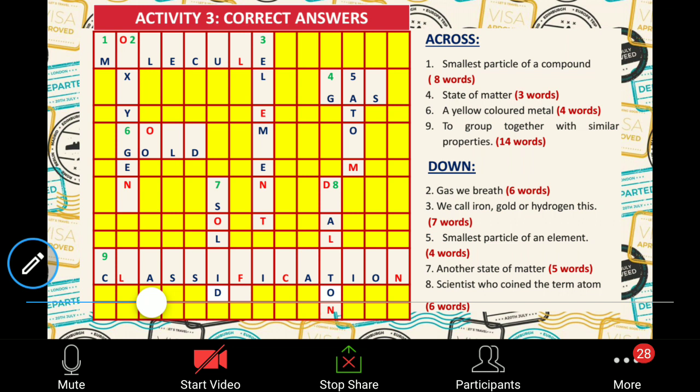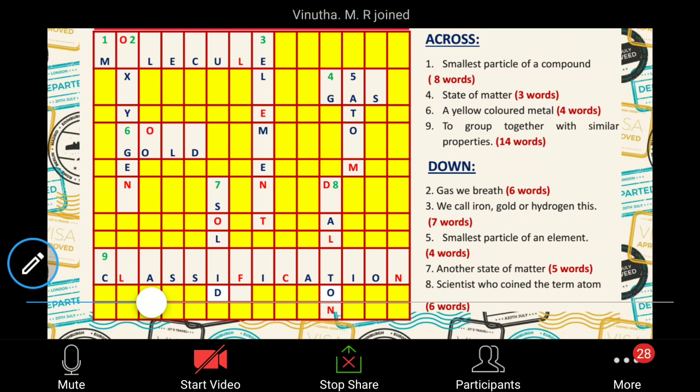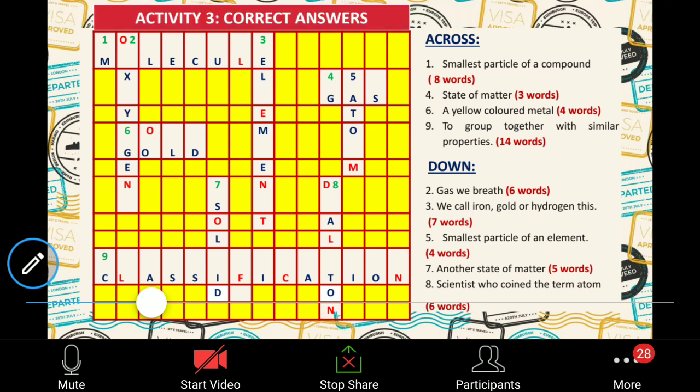Isn't it? Did it help? Okay. Right, analyze. So you mean to say in the second activity and third activity, it allowed you to analyze the different things, right? Okay. Yes.